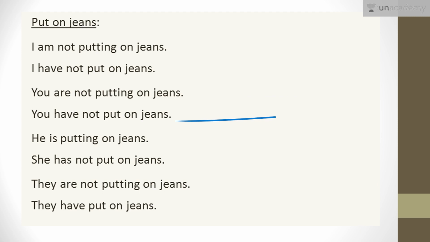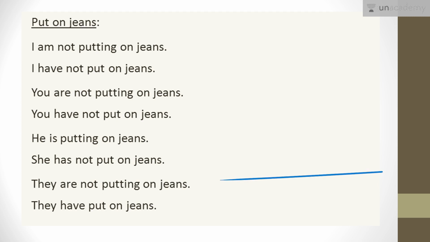He is putting on jeans. He is putting on jeans. वह jeans पहन रहा है. I am not putting. I, Suyash, am not putting on jeans. You are Rahul. You are also not putting on jeans. But he is putting on jeans. कैसे बोलेंगे? He is putting on jeans. She has not put on jeans. But the girl who I am talking about, and I am talking to you about that girl, she has not put on jeans. उसने jeans नहीं पहनी है. Okay.